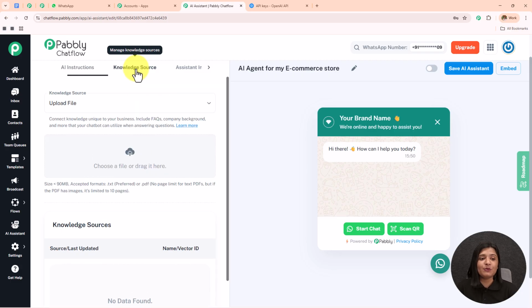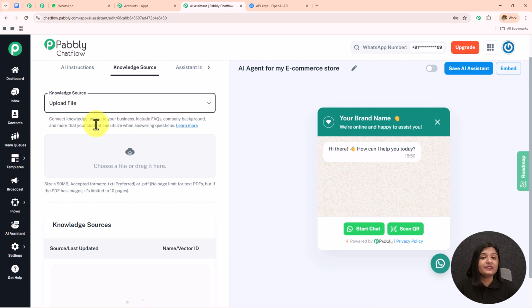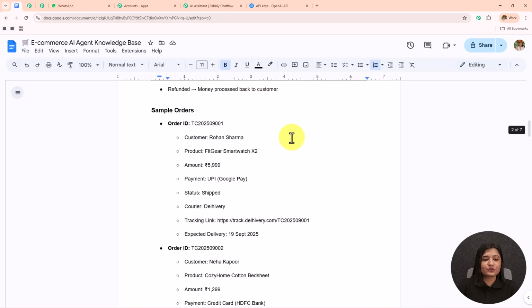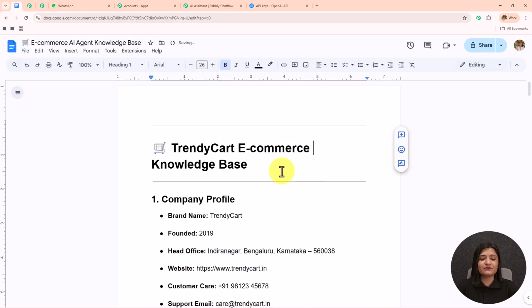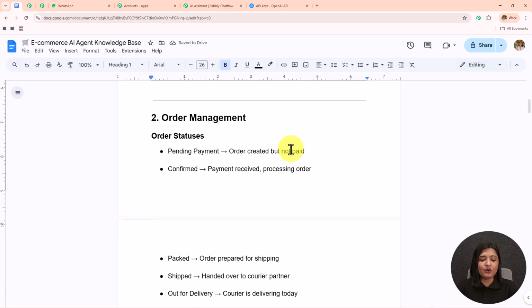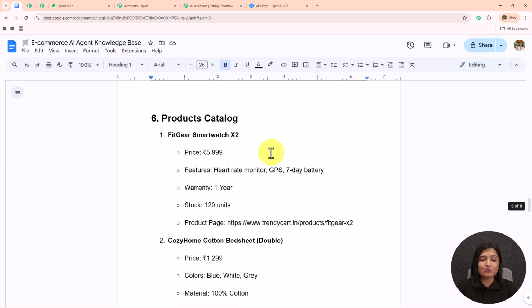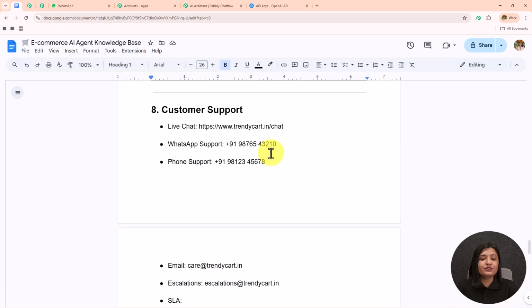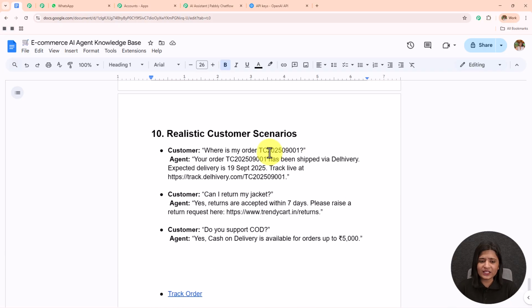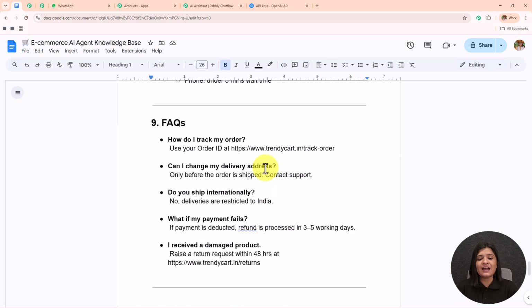Moving on towards the next step, the knowledge source. So in this drop down I have this upload file, which I'm going to select. Now to upload this knowledge source, we have to create a knowledge base. Now in my Google document, I have already created this knowledge base. So if I open this, this is the knowledge base which I have created, Trendy Cart e-commerce knowledge base. I have entered the company profile, order management, then the rest of the details like shipping policy, return policy, payment policy, product catalog, loyalty and offer, customer support, FAQs, then the realistic customer scenario, and I have also added the link of the spreadsheet where I have added the orders.